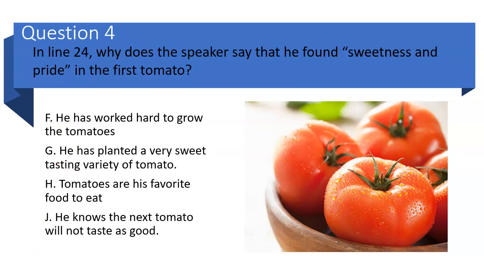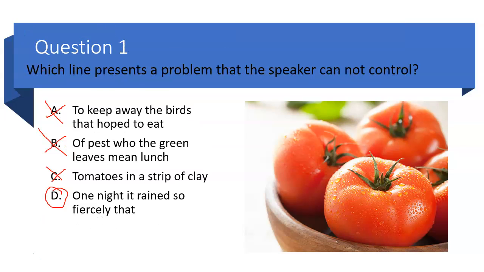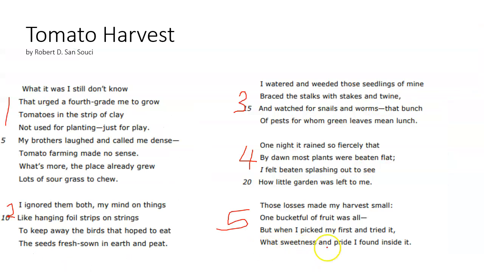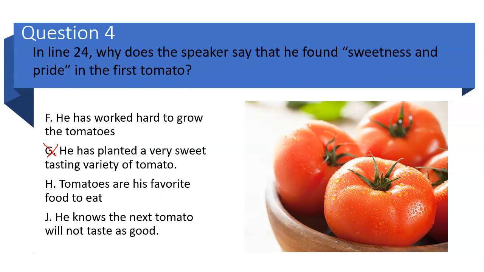All right, so F, he has worked hard to grow the tomatoes, which is true. G, he has planted a very sweet tasting variety of tomato. I didn't see any text evidence supporting how it tasted. Oh no, he did. Let me look. Right there. I'm sorry. Yep, sweetness. So we're not going to take that one off yet. H, tomatoes are his favorite food to eat. I didn't really see that. He knows the next tomato will not taste as good. Well, yeah, because he talks about the first one.